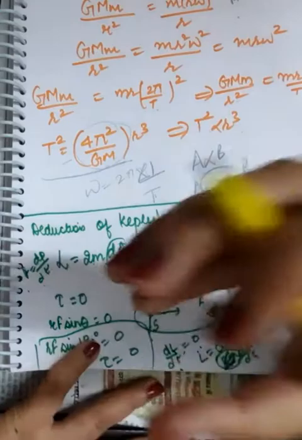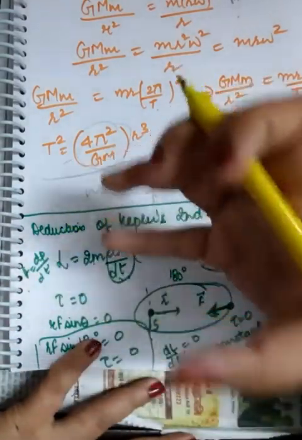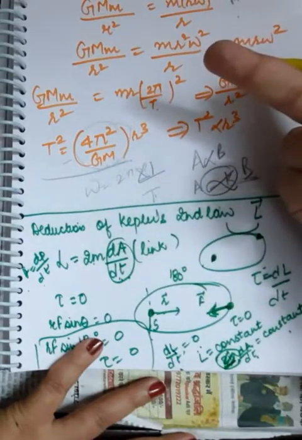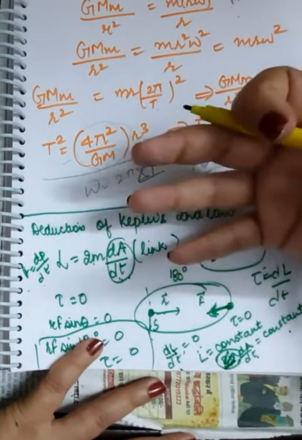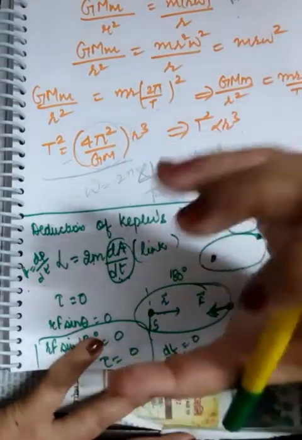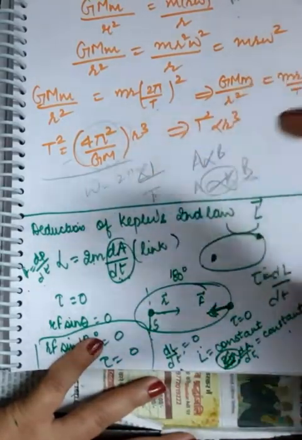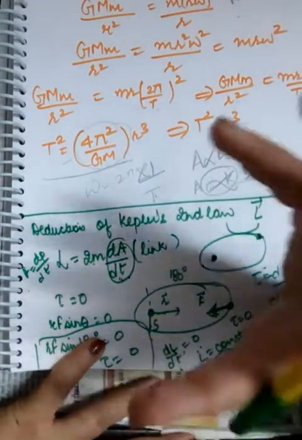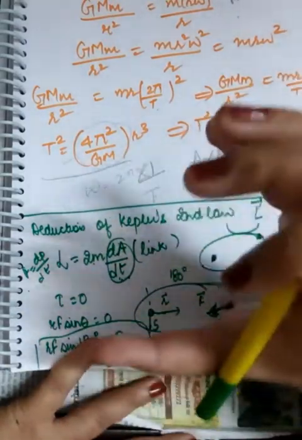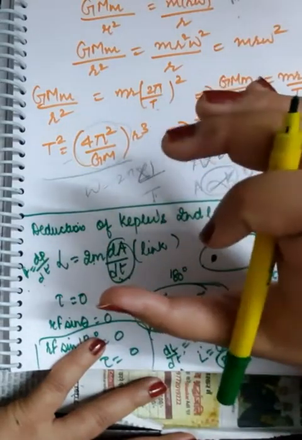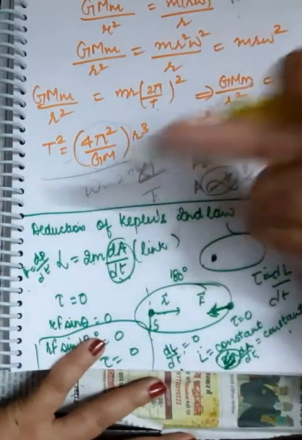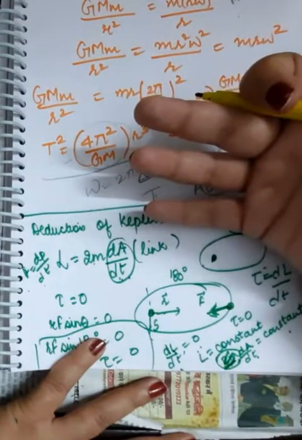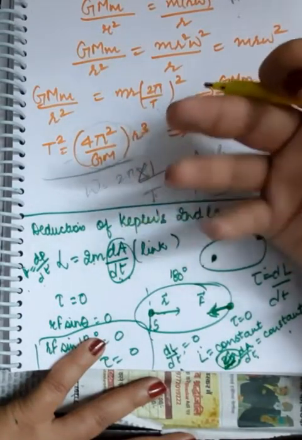And dA by dt is area per unit time. And area per unit time means areal velocity, which is Kepler's second law, which says that whenever a planet is revolving around the sun, its areal velocity remains constant. इसका मतलब ये हुआ कि planet जो है वो अगर आप उसे particular time span दो तो वो equal areas cover करेगा regardless of the fact कि उस time पर उसका distance क्या है sun से. So yes, the areal velocity of the planet is constant.